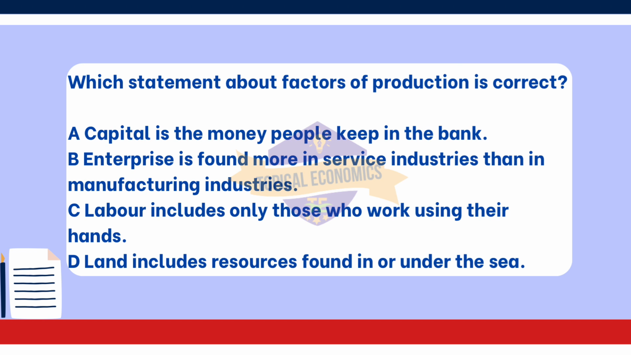And option C, labor includes only those who work using their hands, is also incorrect. Labor encompasses all forms of human effort used in production, including both physical, manual work and mental work, like management and planning. It is not limited to only those who perform manual tasks.